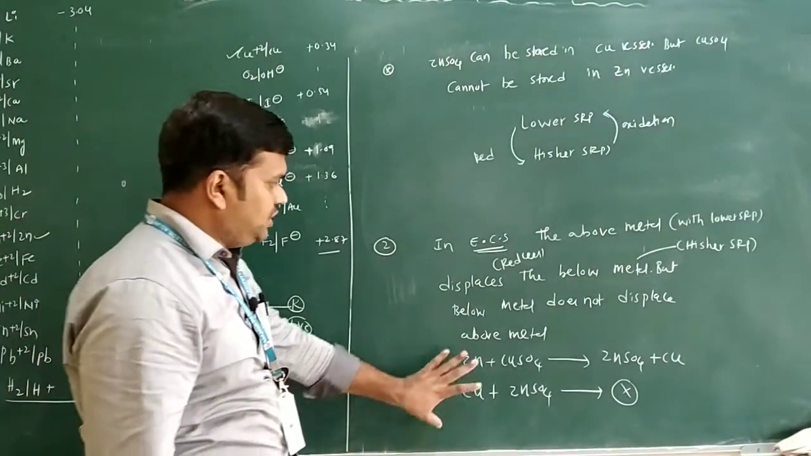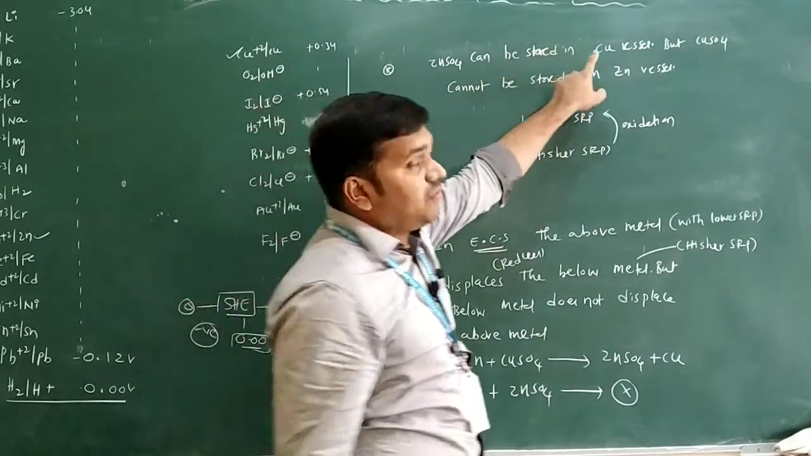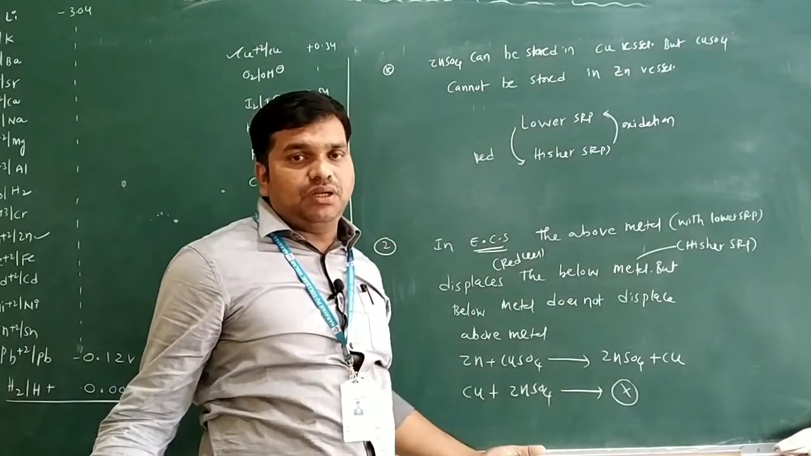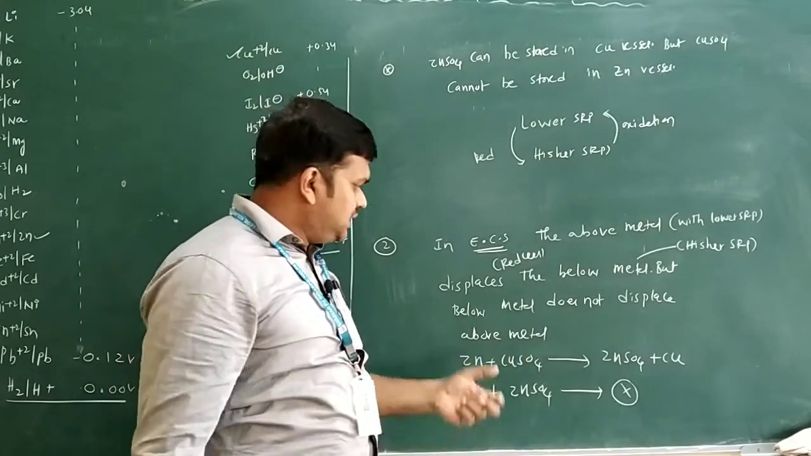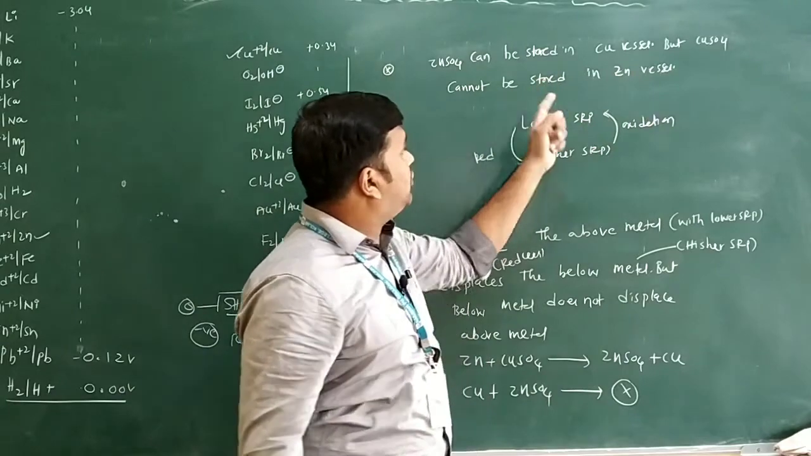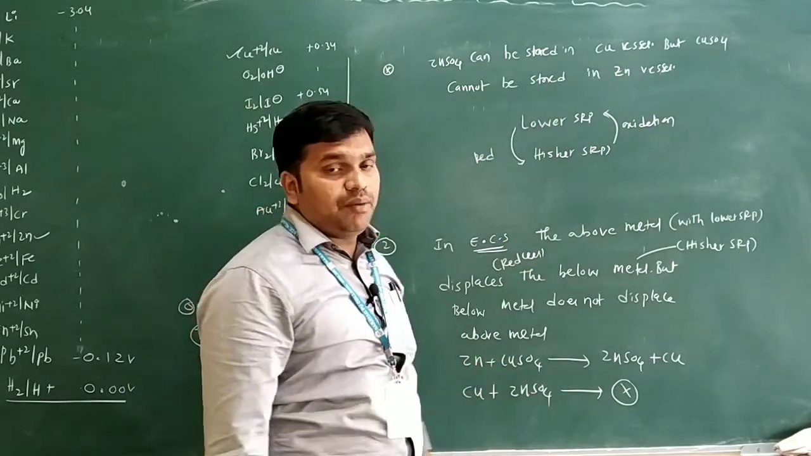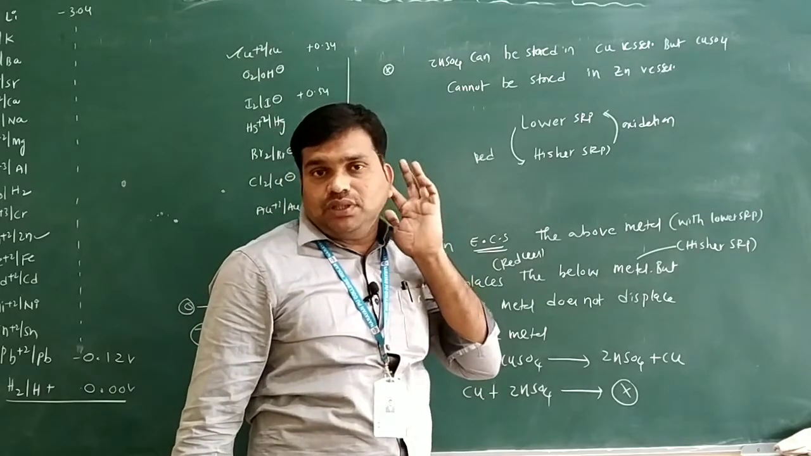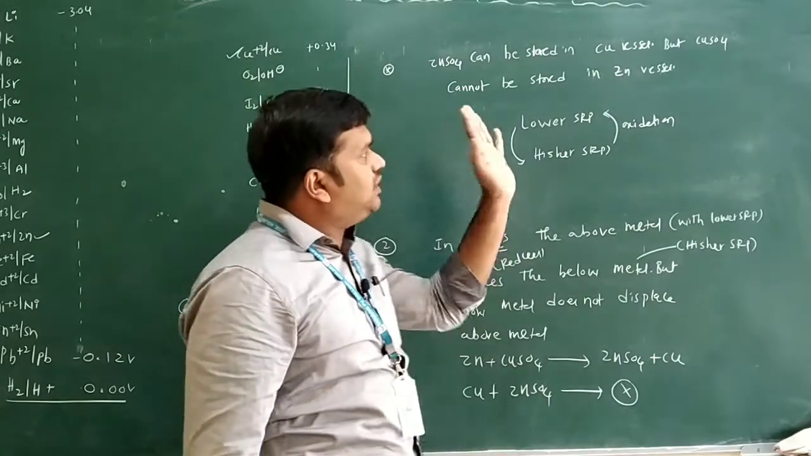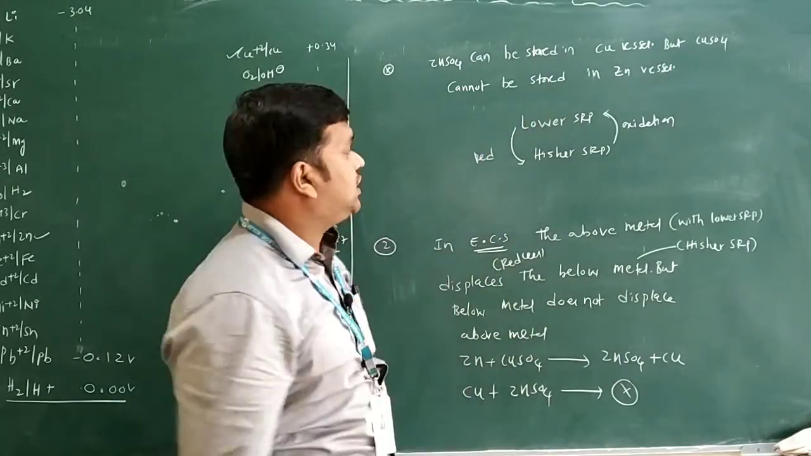See, from this I will write one question here. ZnSO4 can be stored in the copper vessel. You take the ZnSO4, you are taking copper, there is no chemical reaction. We can easily store the ZnSO4 in a copper vessel. But copper sulfate cannot be stored in a zinc vessel. If you store the copper sulfate in a zinc vessel, a chemical reaction takes place, and zinc sulfate solution is formed. So we cannot store CuSO4 in a zinc vessel. Clear? Next we can see this one.